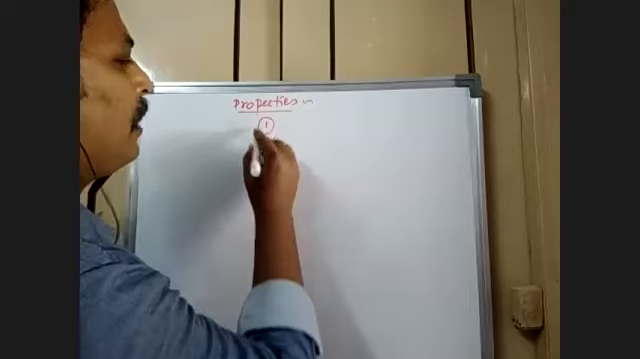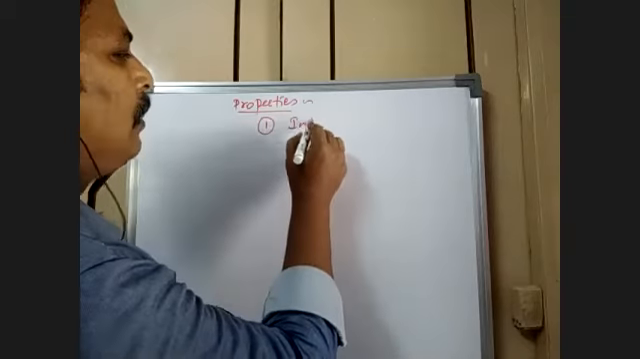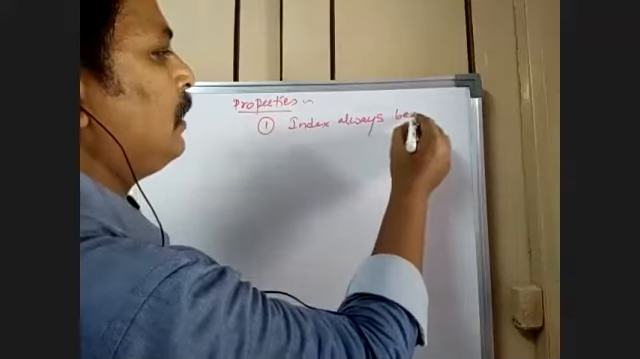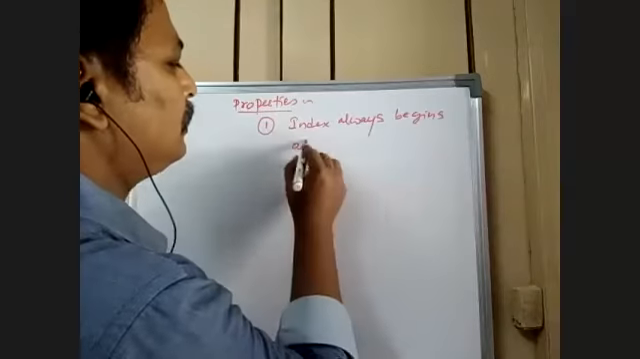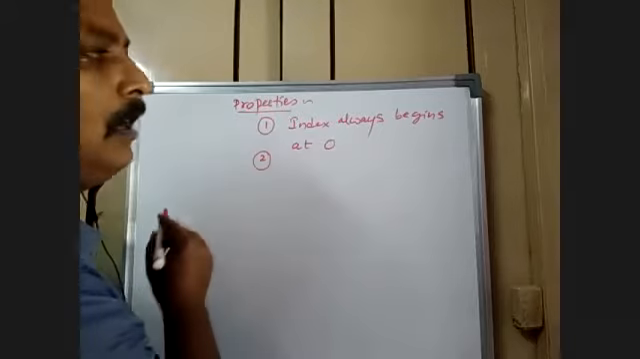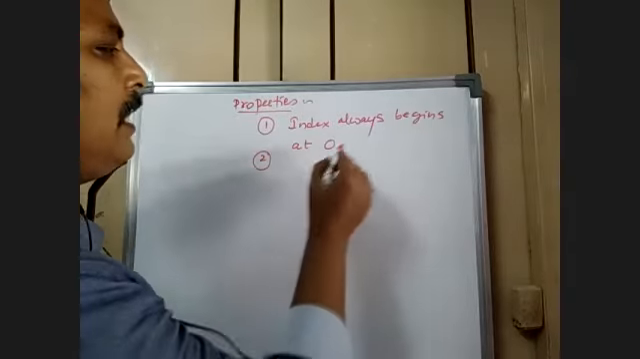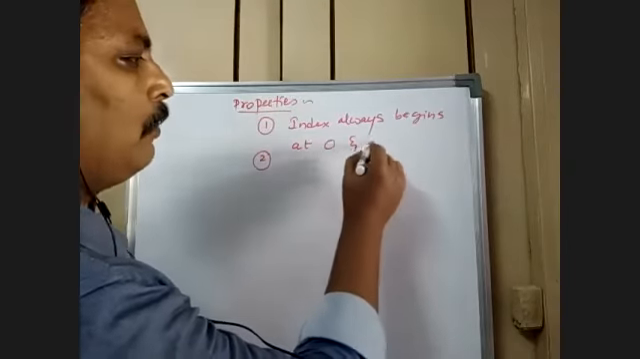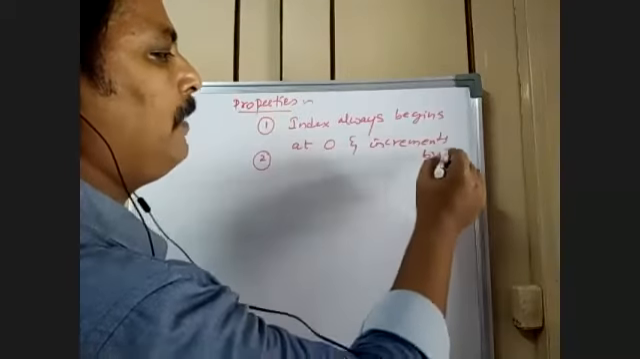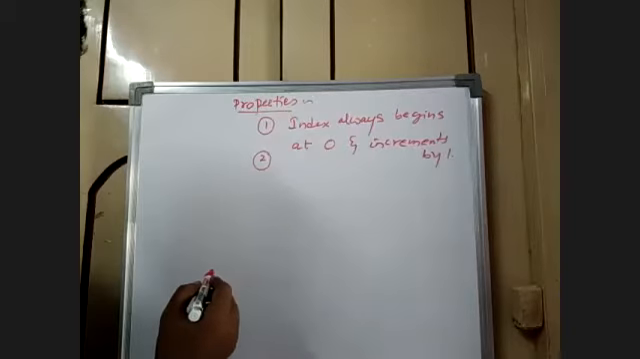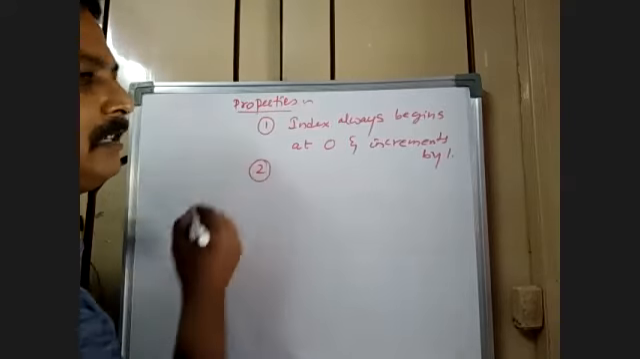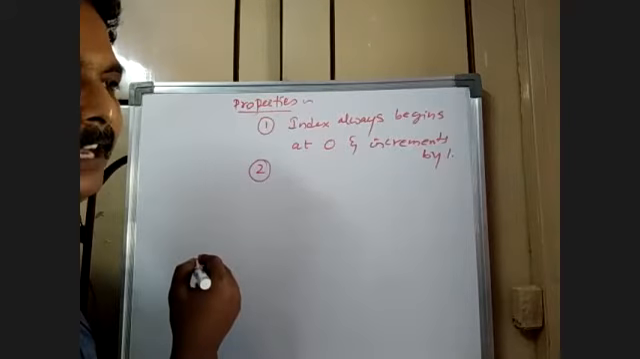The first one: index always begins at 0 and increments by 1 every time. Then, obviously, there won't be any negative indexes.